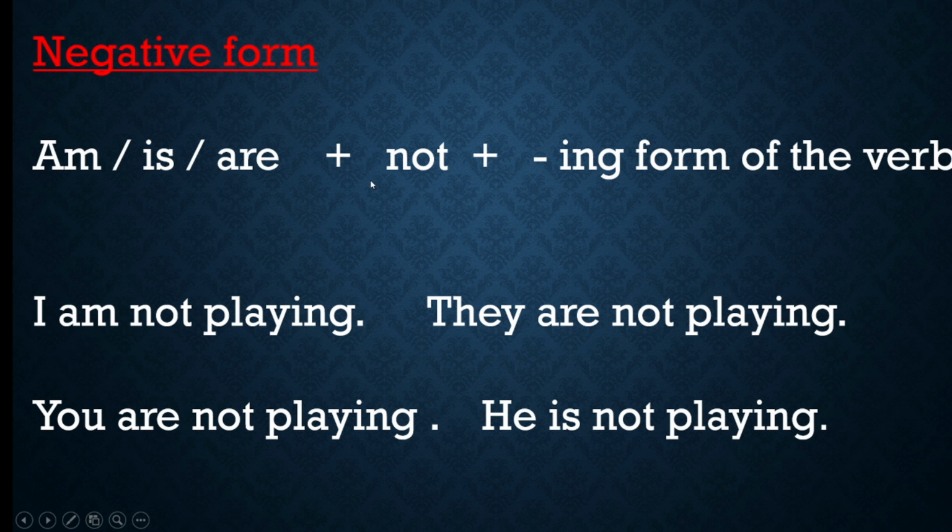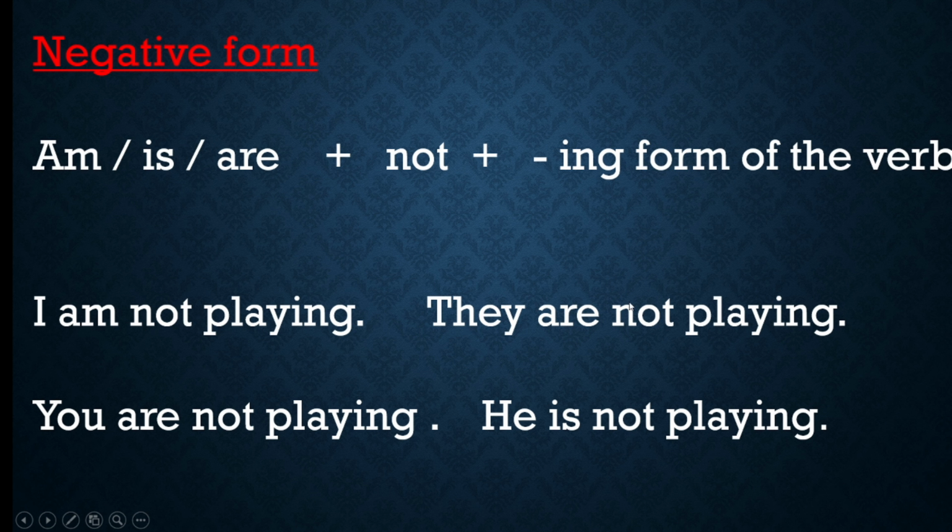This is negative form. That is, we have to add not here. Look, am, is, are. Any one you have to use. Then you have to use not for negative form. Then ing form of the verb. Look here, I am not playing. You have used not. They are not playing.